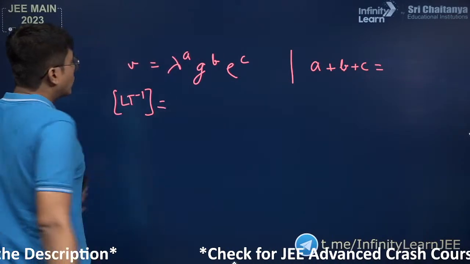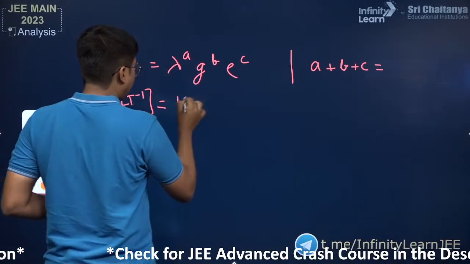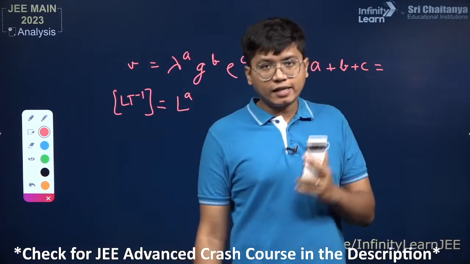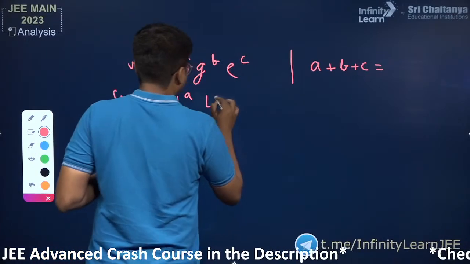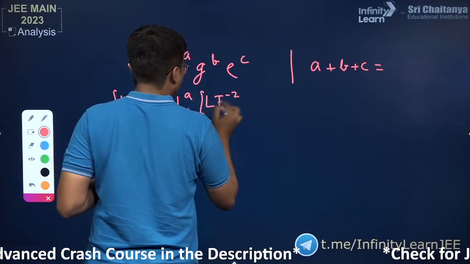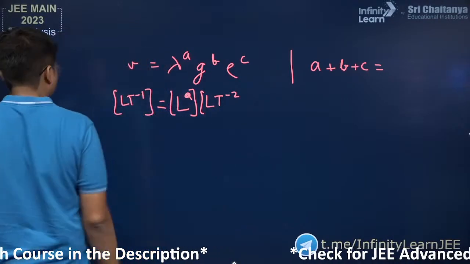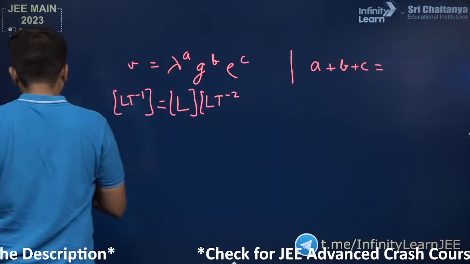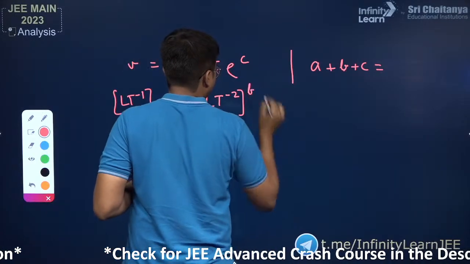Okay. What is wavelength? Wavelength is just length. So this is just L to the power A. g is meter per second square, it's acceleration. So it's LT^-2. My bad, this A would be outside. This A would be here, (LT^-2) to the power B.